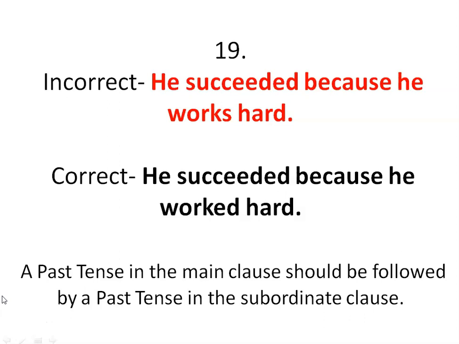So here we need to have a past tense in the subordinate clause as well. That means because he works hard should be replaced by a past tense, that is because he worked hard. Works, the past tense is worked. Work, worked, worked. V1, V2, V3. That's why the correct version will become he succeeded because he worked hard.